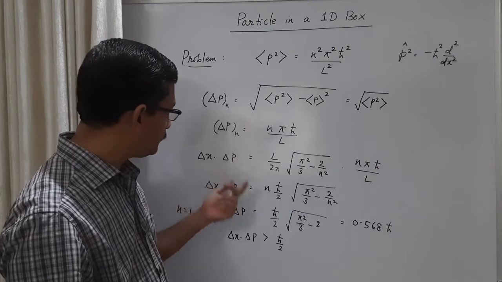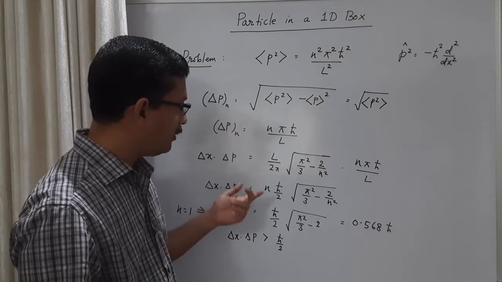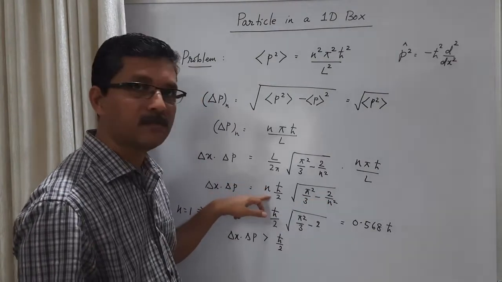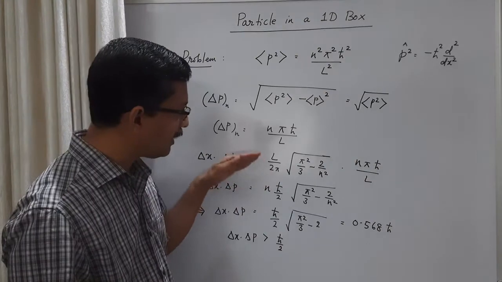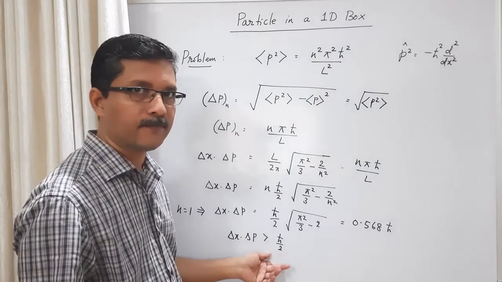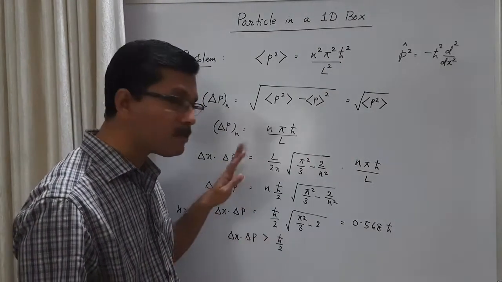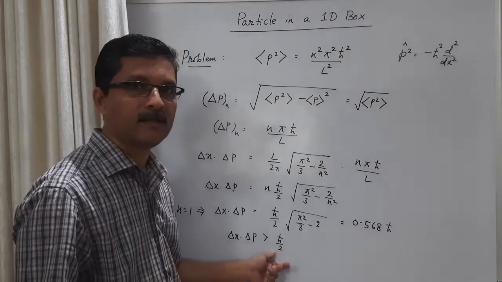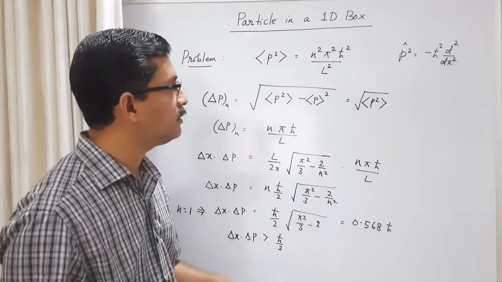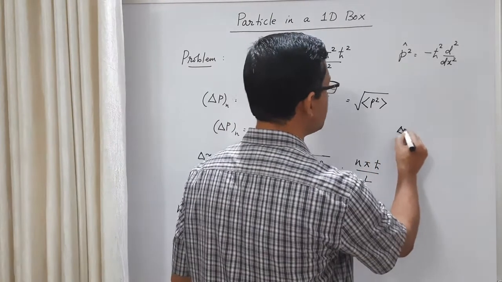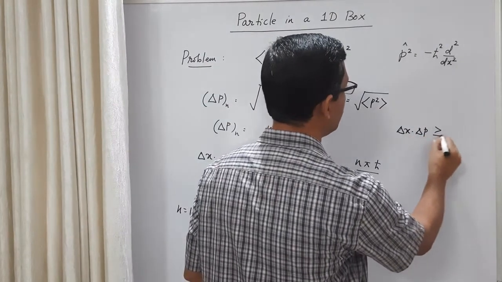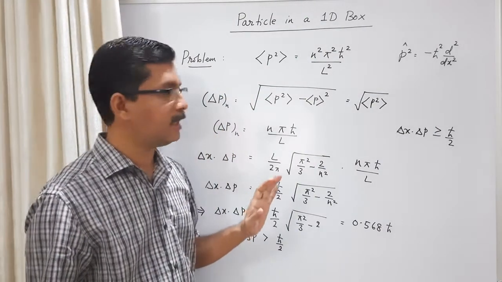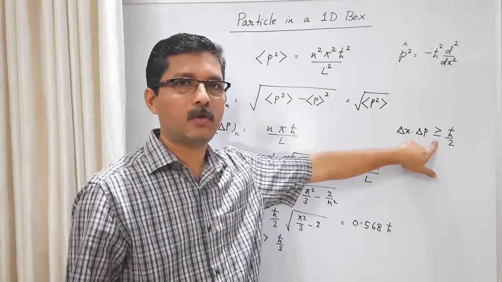When n is greater than 1, this term will decrease, but there is an n here, this term will increase. So the overall effect will be greater than h cross by 2, greater than this value. Okay, so we can say that for all states in particle in a one-dimensional box, this uncertainty product is always greater than h cross by 2. We know that the Heisenberg uncertainty relationship is delta x into delta p is greater than or equal to h cross by 2. Okay, for this particular system, particle in a one-dimensional box, this equality sign will not hold.